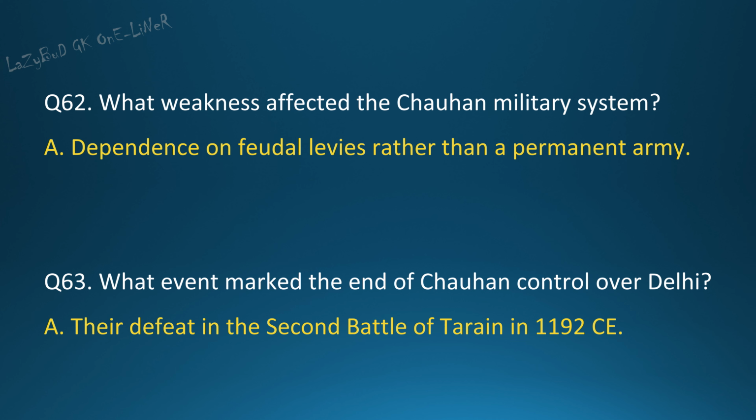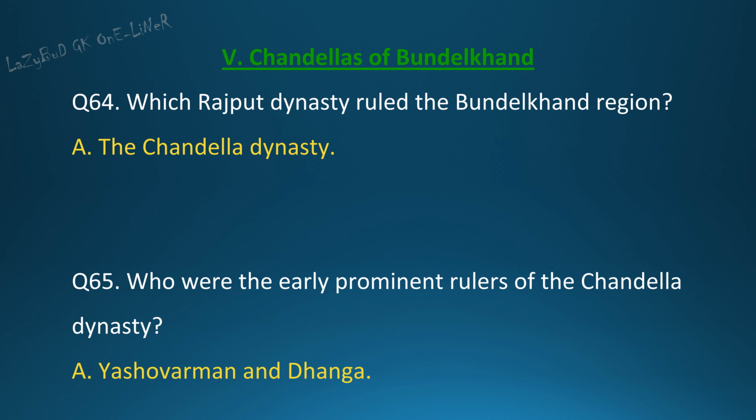Question 63. What event marked the end of Chauhan control over Delhi? Answer. Their defeat in the Second Battle of Tarain in 1192 CE. Section 5. Chandelas of Bundelkhand. Question 64. Which Rajput dynasty ruled the Bundelkhand region? Answer. The Chandela Dynasty.